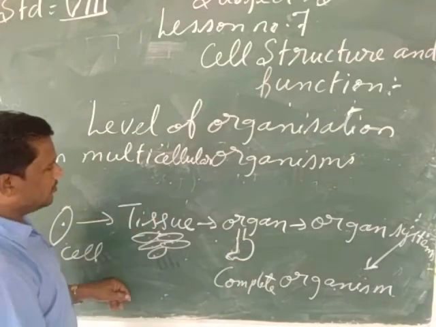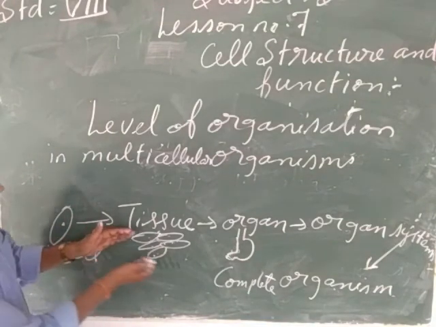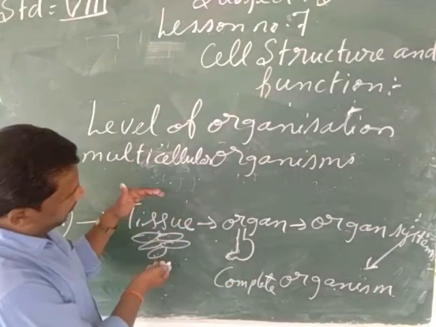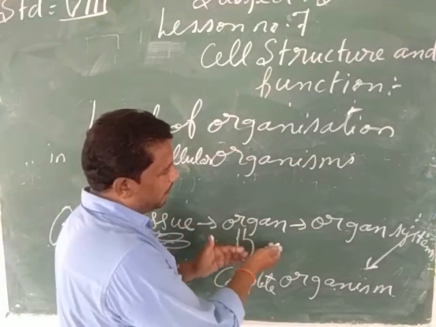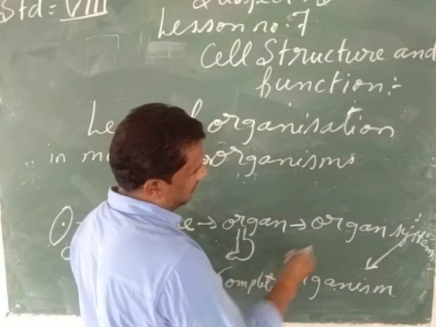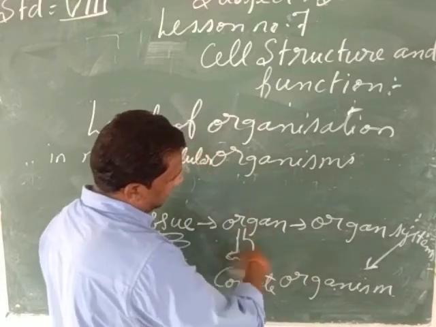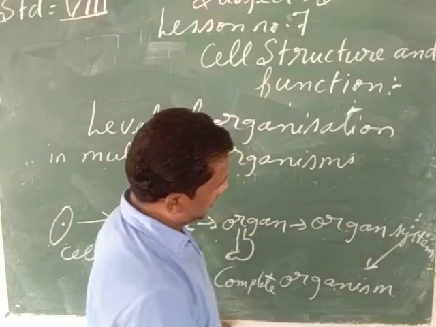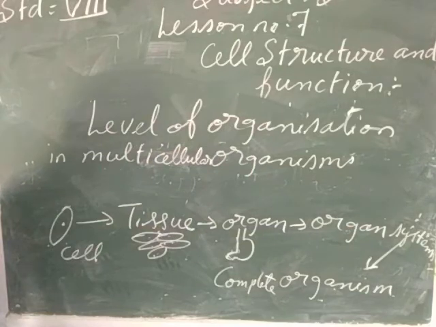So you see, the cell is the starting unit. When a group of cells join together, they form the tissue. When a group of tissues join together, they form a particular organ. And when the different organs are joining together, they form the organ system. And when so many organ systems have been developed in the body, they form the complete organism. So it is the level of organization in the case of the multicellular organism.